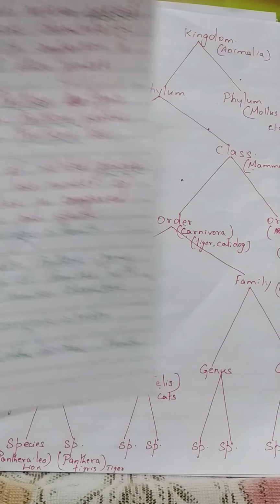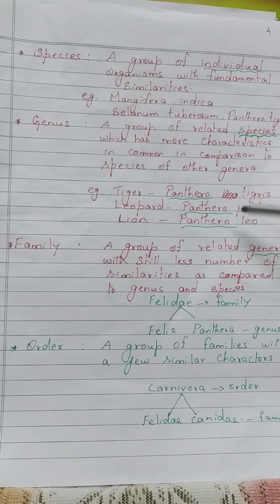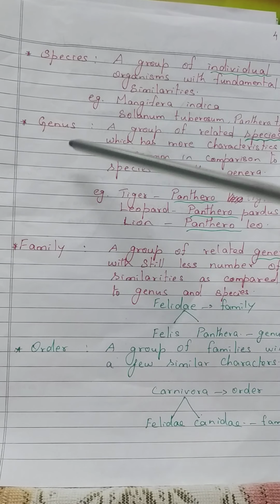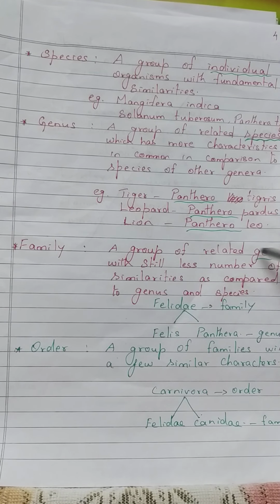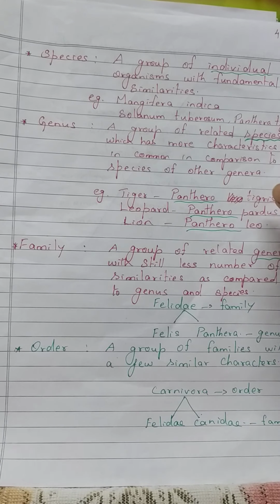See, for genus, a group of related species is a genus. Order is a group of families with few similar characters. A group of families comes under an order. Example for order, Carnivora. This Carnivora has the families Felidae and Canidae.